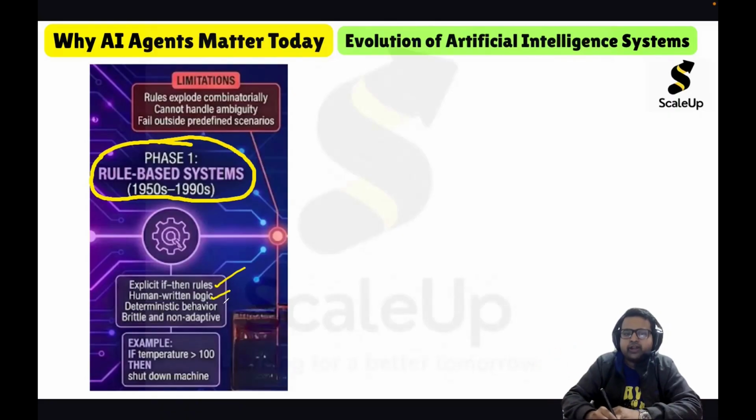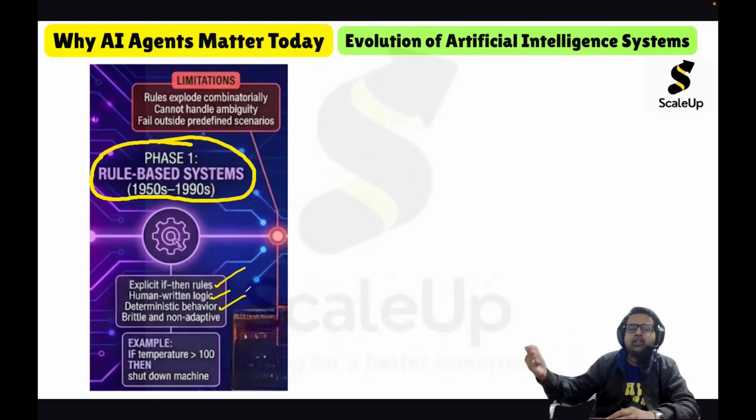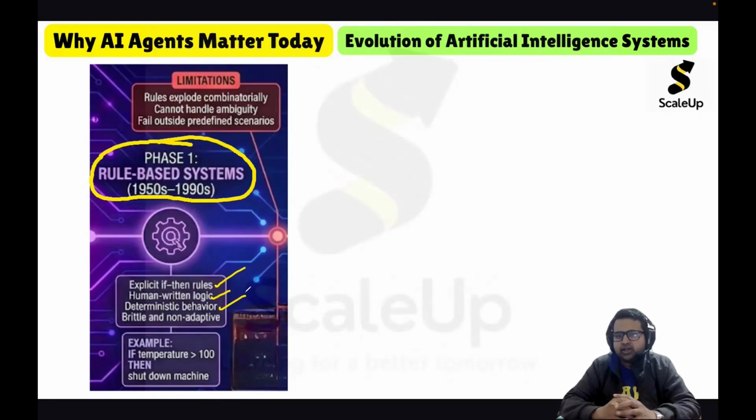So it was very deterministic, because it was very much understood that this is the logic. If this is the input, this has to be the output. Deterministic means we can easily predict the output of the system, given the input. So rule-based systems were deterministic in nature, and they were brittle and non-adaptive, meaning that if there is some ambiguity in the input, then the system will fail.